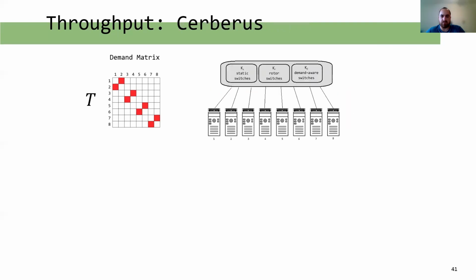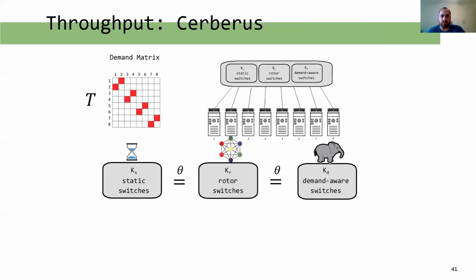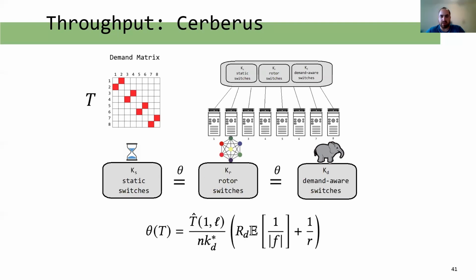So what is the throughput for Cerberus? In short, Cerberus is optimal when the throughput of each network component topology is the same. That is, it is balanced. Otherwise, this would mean we have wasted bandwidth and we should have shifted resources from one network to the other. To achieve a balanced network, we need to find the optimal switch allocation of each topology. For example, K star D is the number of demand-aware switches in the balanced network. We also consider other parameters. Among these are the demand-aware switch reconfiguration time and the mean flow size.